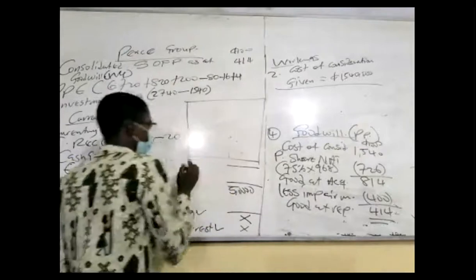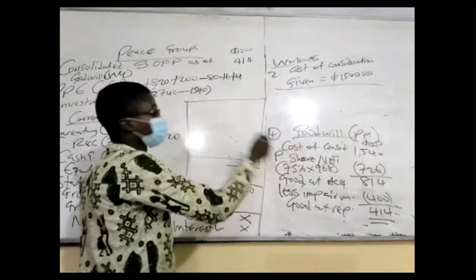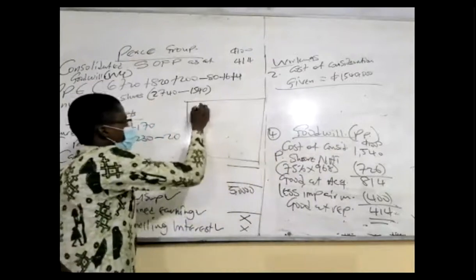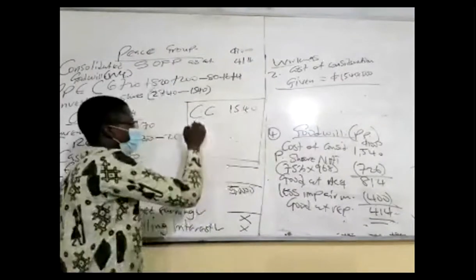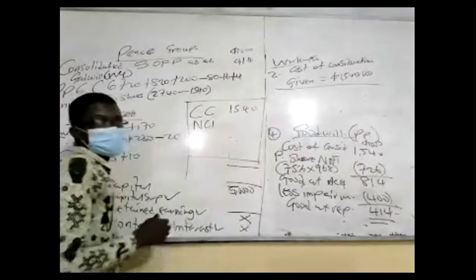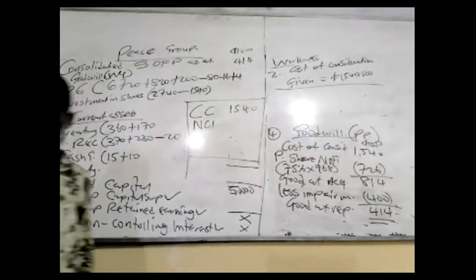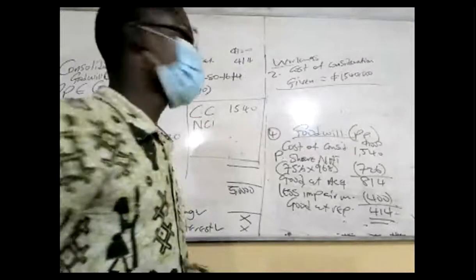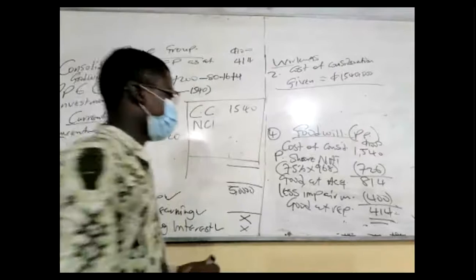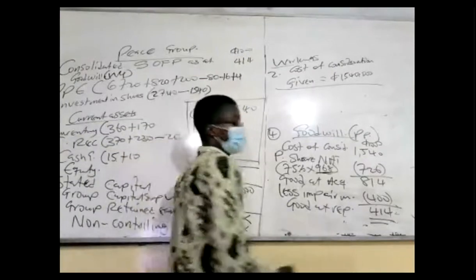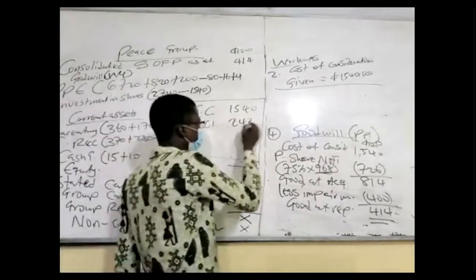Alternative calculation for goodwill. If it is partial, start by saying cost of consideration. It is 1540. Then the examiner wants NCI. NCI is what? Share of the net assets at acquisition. So that will be 25% of what? The net assets. So 25% of 968, right? That will be 240. Add it.